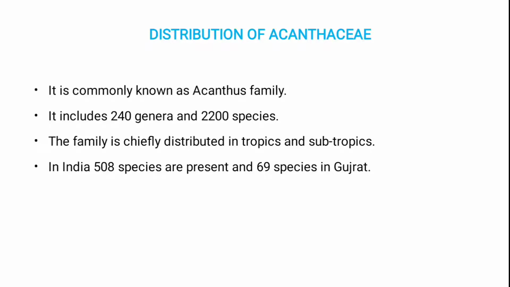The members of this family are mostly distributed in tropical and subtropical regions. So these are the characteristics of this family Acanthaceae.